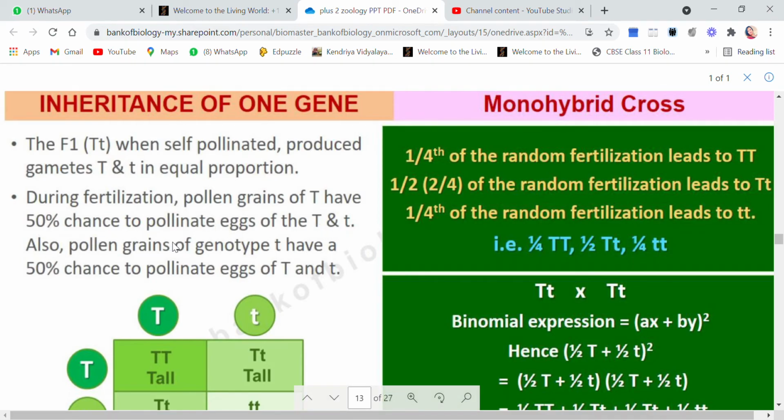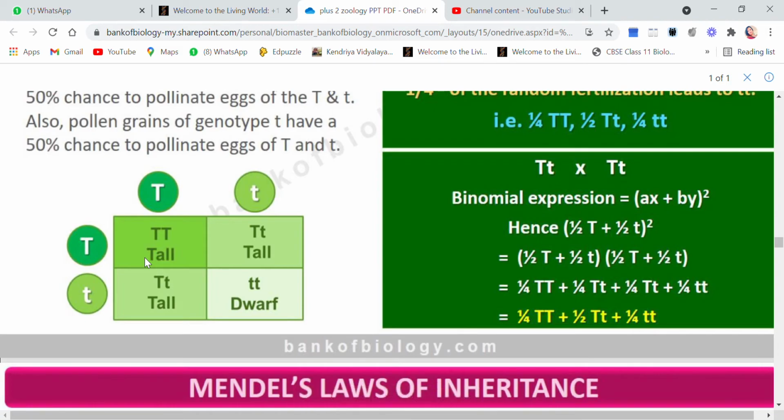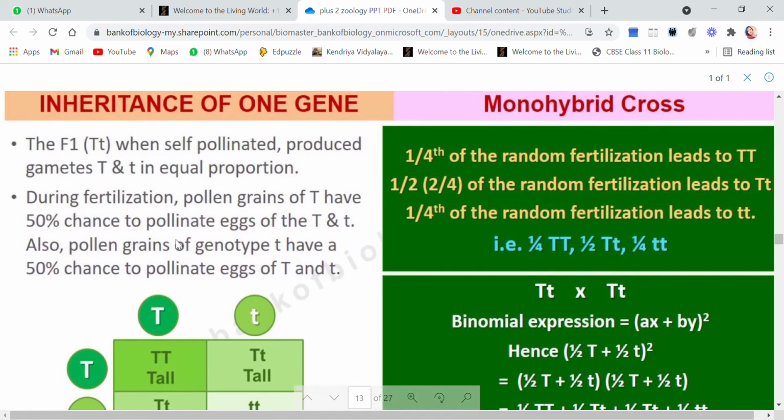Also, pollen grains of genotype t will also have 50% chance to pollinate the eggs of T and t. So both of them will have 50% chances. Probability will be 50-50, right? And this is what we are getting, the result. So let me show you here.